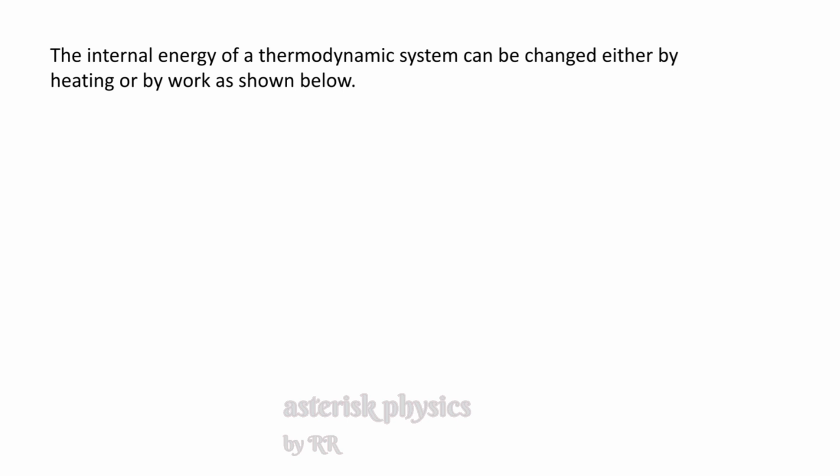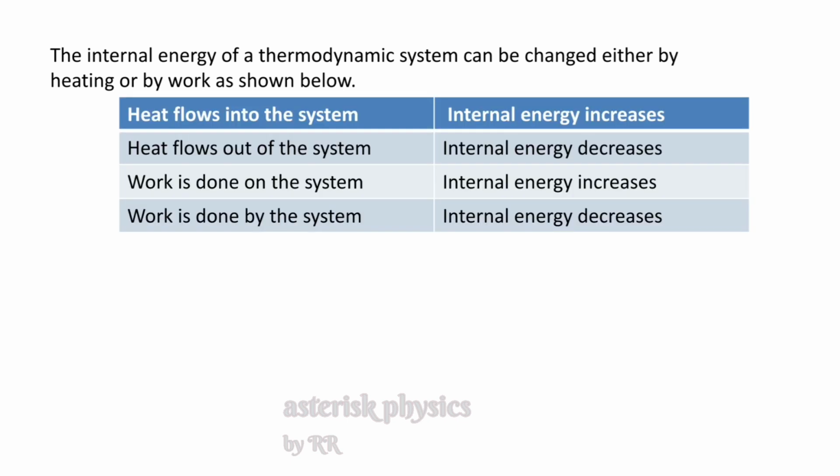So from the equation, it is clear that the internal energy of a thermodynamic system can be changed either by heating, that is, giving energy, or by work, as shown below. When heat flows into the system, its internal energy increases. When heat flows out of the system, its internal energy decreases. When work is done on the system, internal energy increases. When work is done by the system, internal energy decreases.